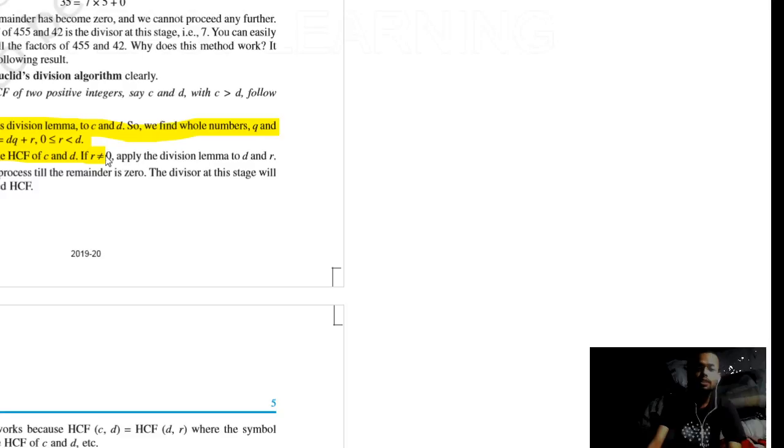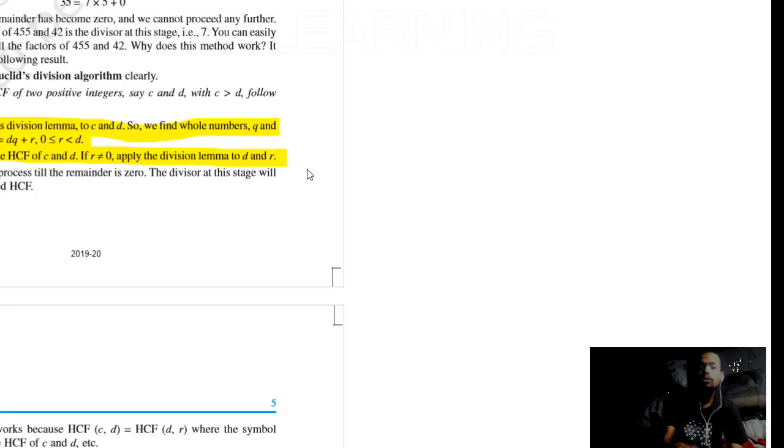Okay, if r is not equal to 0, apply the division lemma to D and R again. Okay, the divisor that we have is D and the remainder. If we get the remainder 0 in the very first step, then we do not need to apply any further step or algorithm. We can easily say this is our HCF.